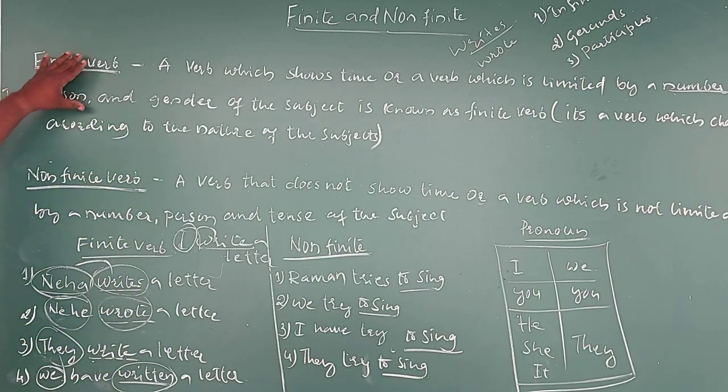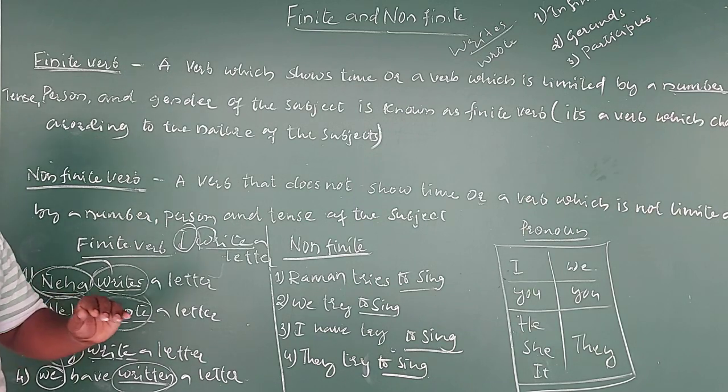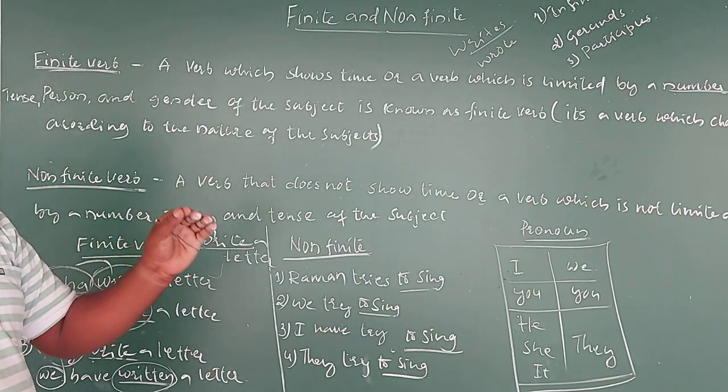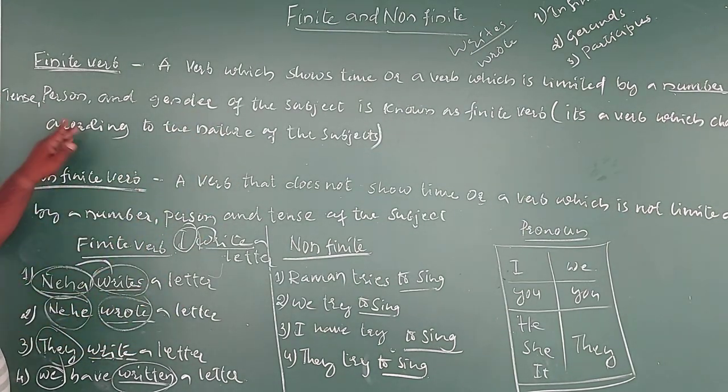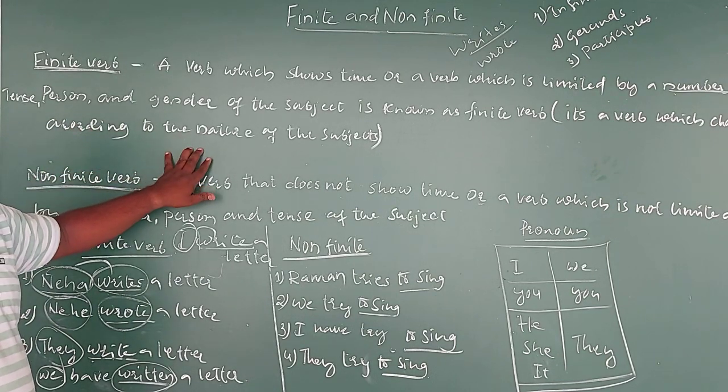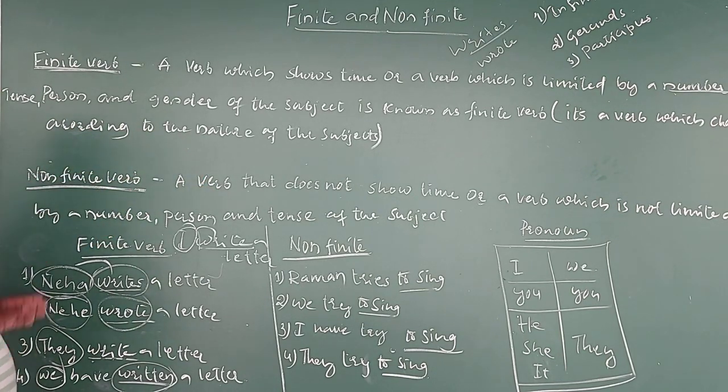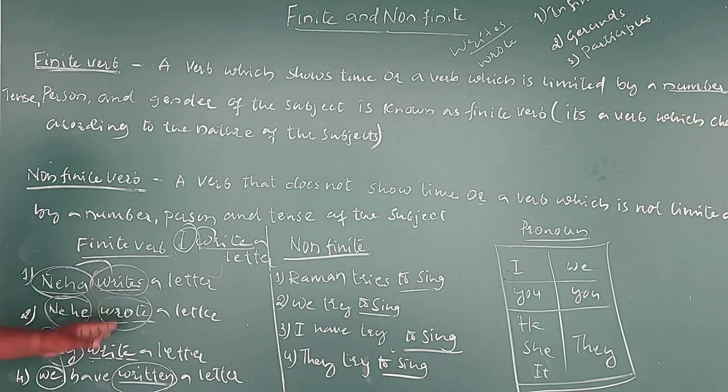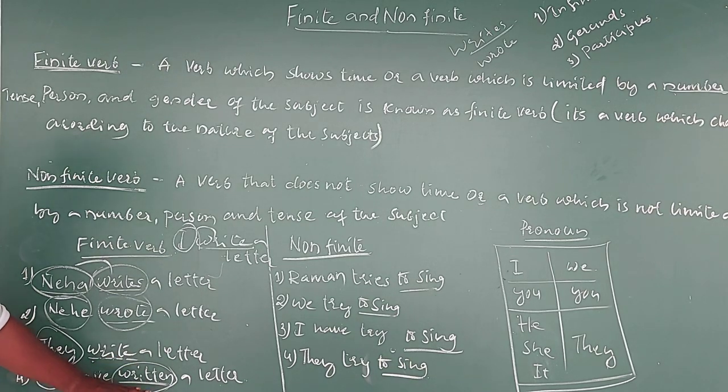So overall, the finite verb, the word finite is saying very clearly: it's a verb which changes according to the nature of the subject and the tense. According to the nature of a subject and the tense, the verbs have changed. So this we can call a finite verb.